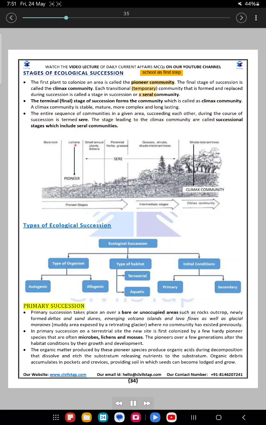Types of ecological succession. Primary succession. Primary succession takes place over bare or unoccupied areas such as rock outcrops, newly formed deltas and sand dunes, emerging volcanic islands and lava flows, as well as glacial moraines and muddy areas exposed by a retreating glacier, where no community has existed previously.